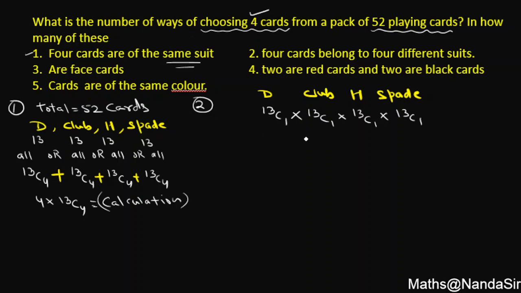And same, you can write this as 13C1 whole raised to power 4. और आप जानते हो 13C1 स्टूडेंट क्या होता है, आपका 13 होता है. What is 13C1 raised to power 4? Either you can write 13 raised to power 4, or ठीक है, you can do the small calculation. Let's see what is question number 3.